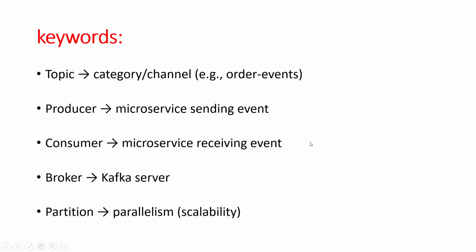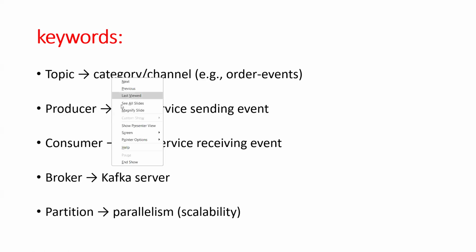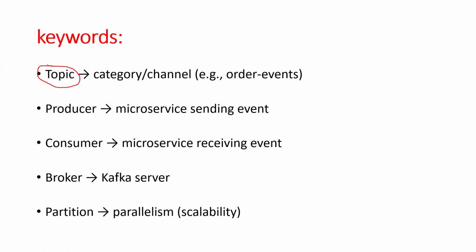Next, the keywords, the technical terms. In Kafka, a topic is where all the events you generate are available. You can compare it to a database: in a MySQL database you can create an employee table, an order table, a user table.